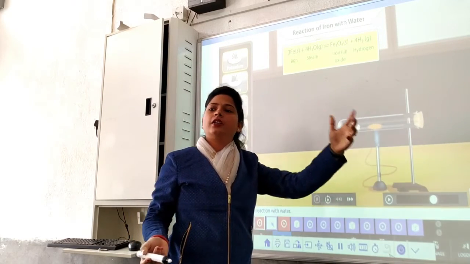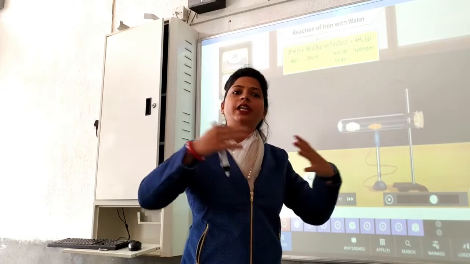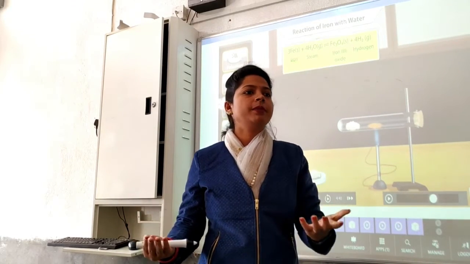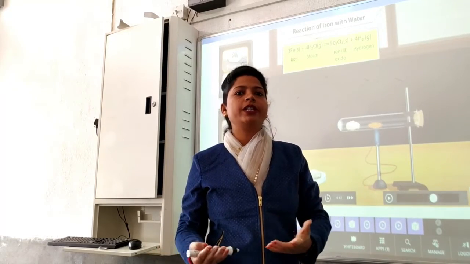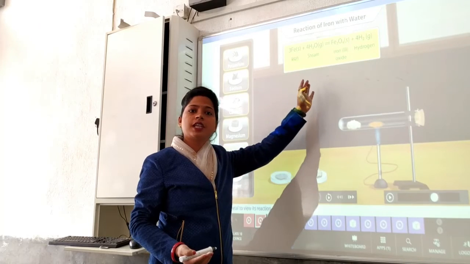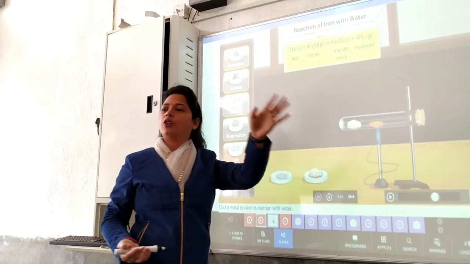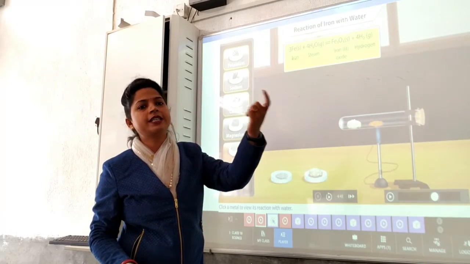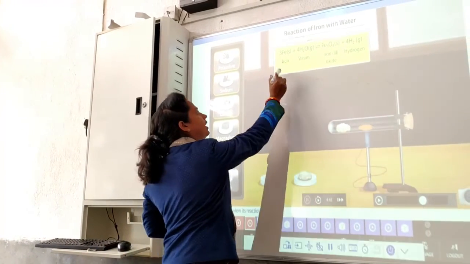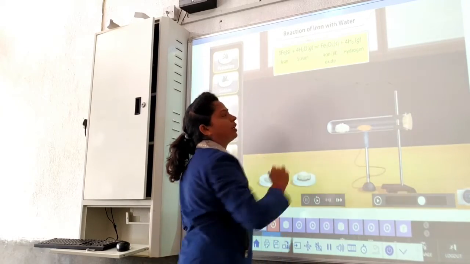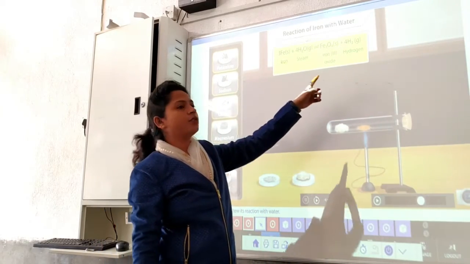So we have seen various reactions of metals with different conditions of water. Some metals react with cold water, some react with hot water. Now we have an example which reacts with steam. It reacts neither with cold nor hot water, it has to react with steam, means water in the gaseous state. So iron, when it reacts with steam, gives us Fe3O4, iron oxide, with the release of hydrogen.